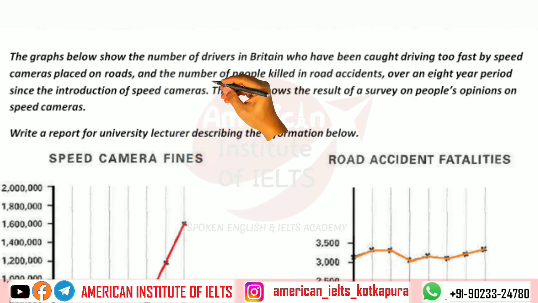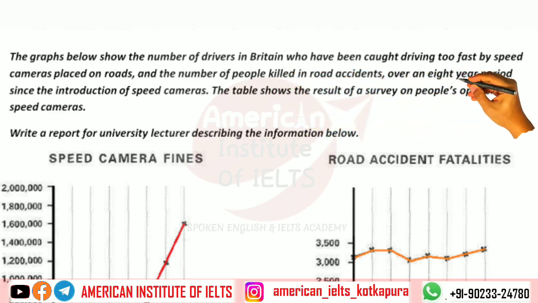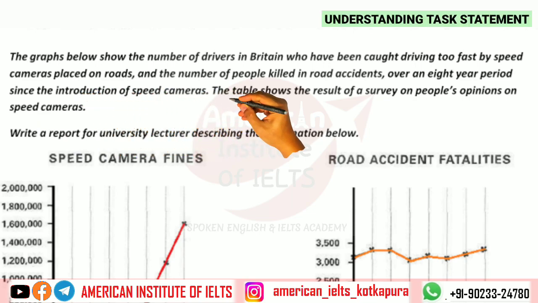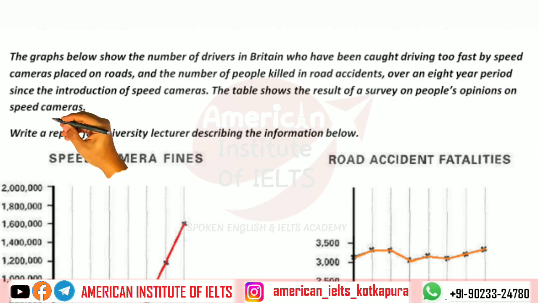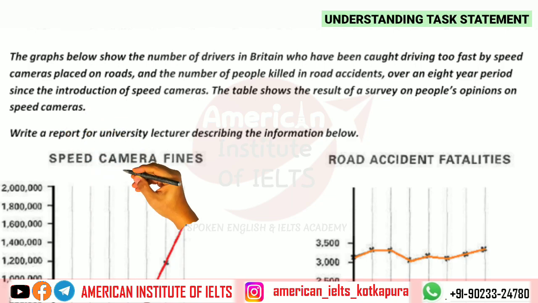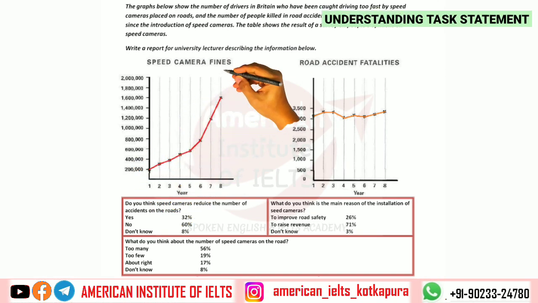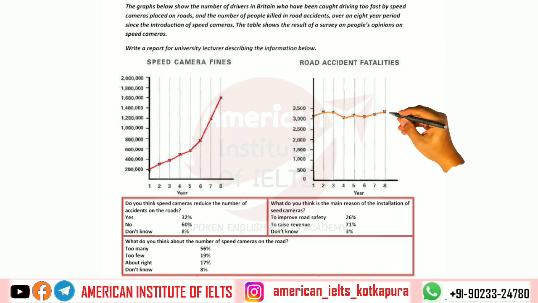And the number of people killed in road accidents over an 8-year period since the introduction of speed cameras, the tables show the result of a survey on people's opinions on speed cameras. Now things are crystal clear: speed camera fines, that is the number of drivers caught, and secondly, we have road fatalities, meaning the number of people who died in road accidents. And then we have survey questions.